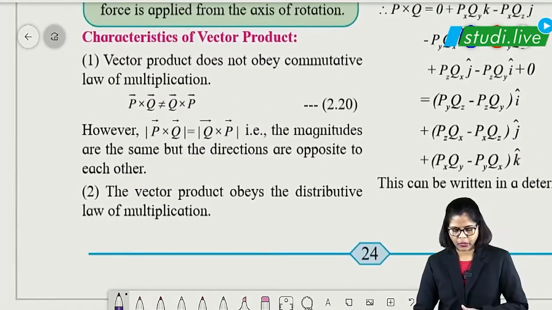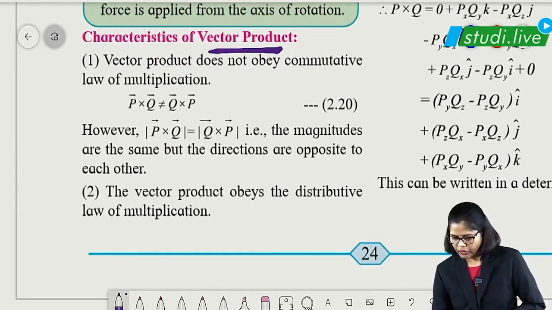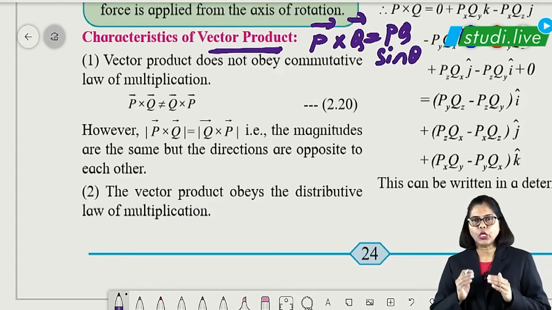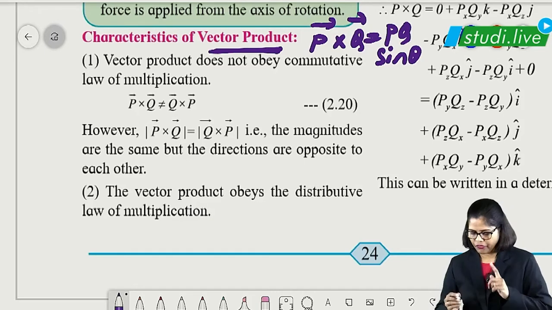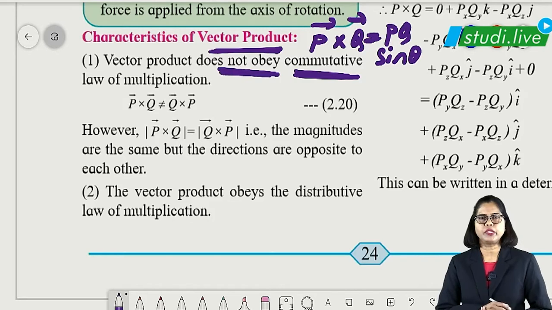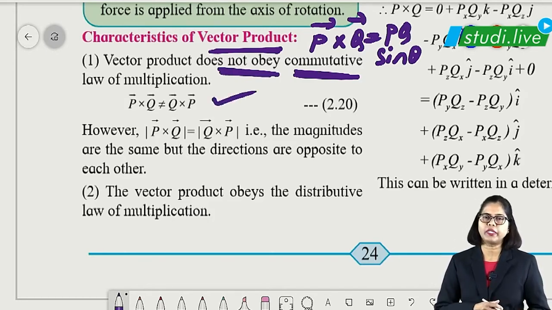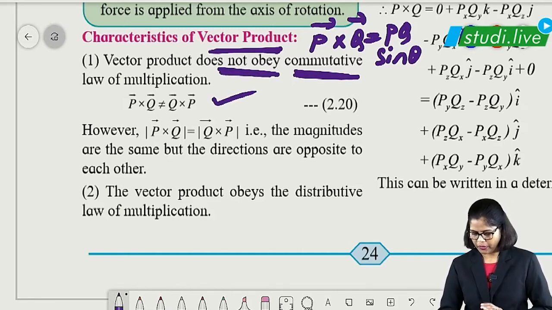So what you have to note down, students. First, vector product, I told you the basic formula for this. P vector cross Q vector is given as PQ sin theta, because for dot it was cos, for cross it is sin. That is the first point. Then comes the commutative law. It does not obey commutative law, meaning I cannot say that P cross Q can also be written as Q cross P. No, it is not equal.